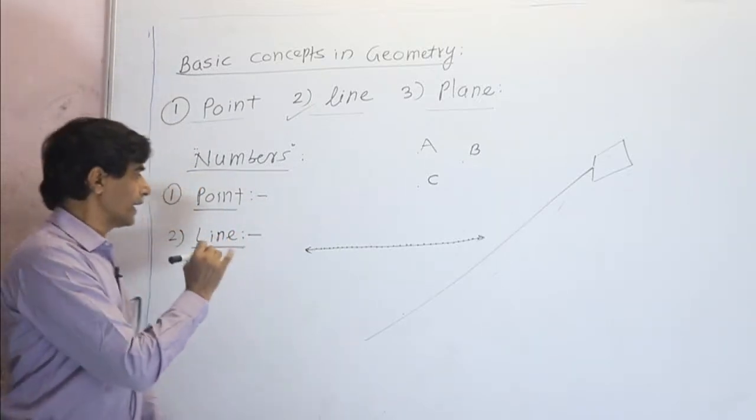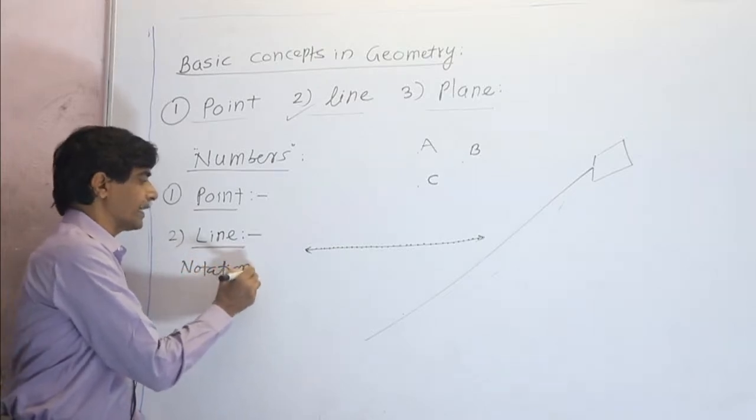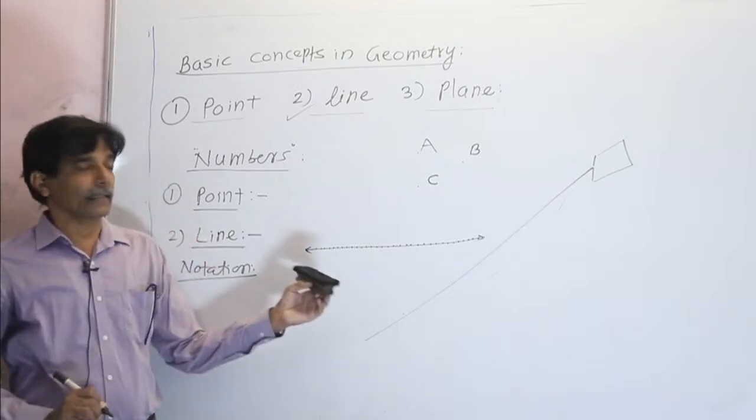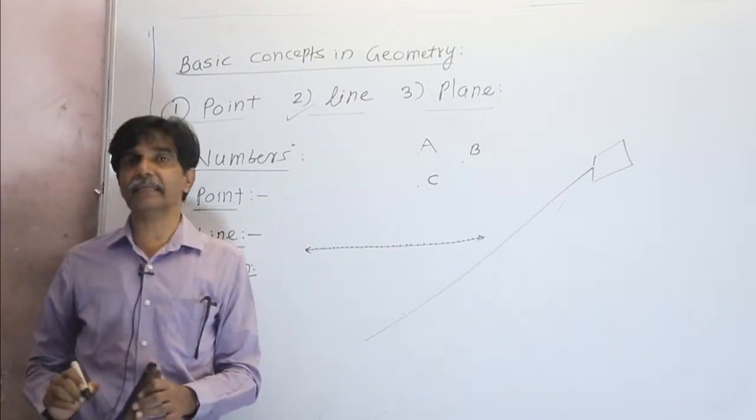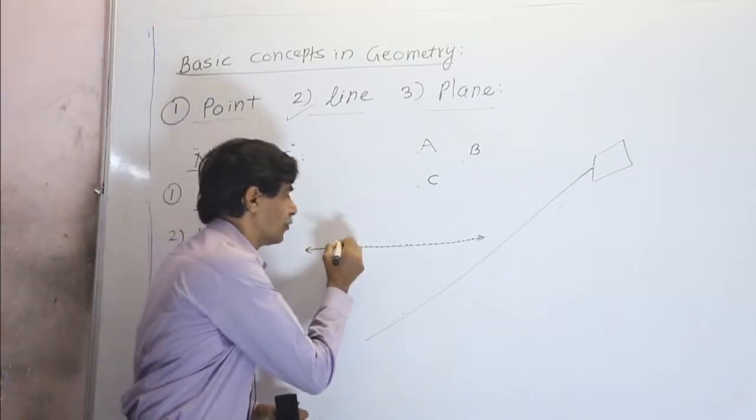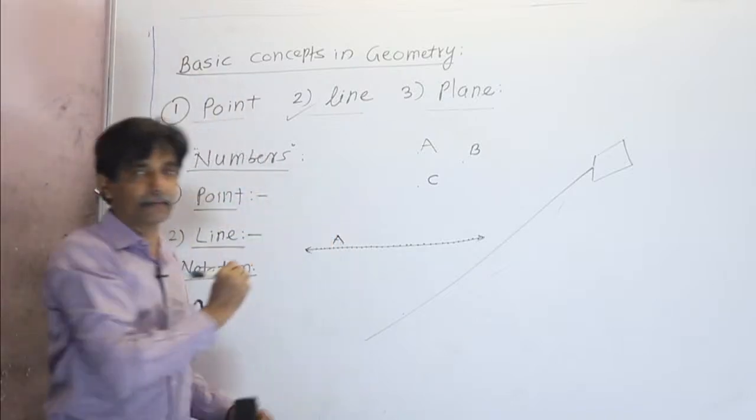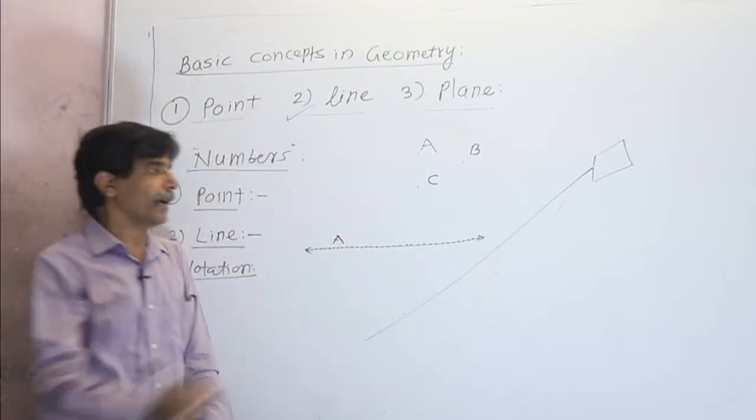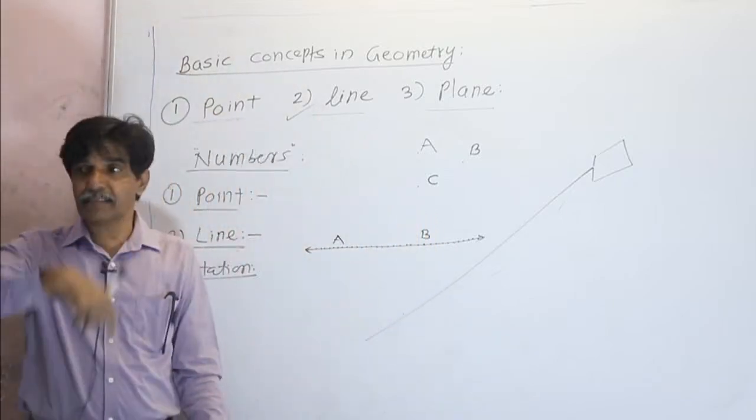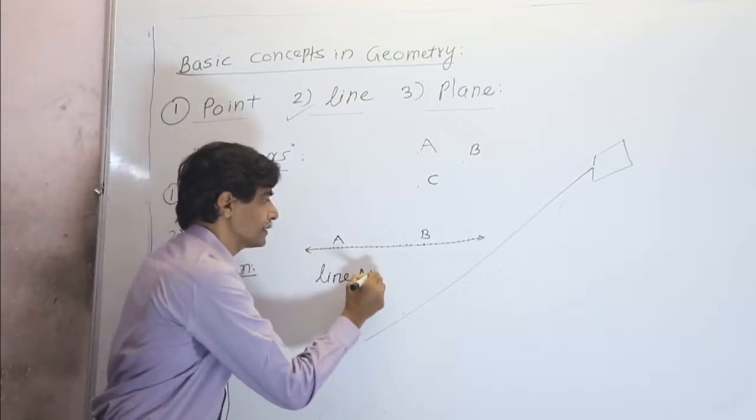And that's why we need notation: how to say, how to write the line. So there are two ways to represent the line by notation. Number one, you can take any 2 points like this. Suppose this point I noted as A on the line by capital letter, and this point I have taken as B as capital letter, and then I say that this is the line AB. This is the line AB.